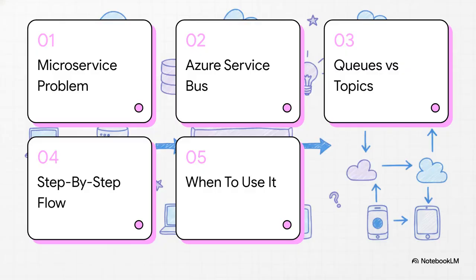Let's get started. Here's our roadmap for the explainer today. We'll start with number 1, the microservice problem. Then move into number 2, enter Azure Service Bus. Number 3 covers queues versus topics, followed by number 4, the step-by-step flow. Finally, number 5, when to actually use it. We're essentially moving from a totally tangled communication mess to a crisp, clear, scalable architecture.